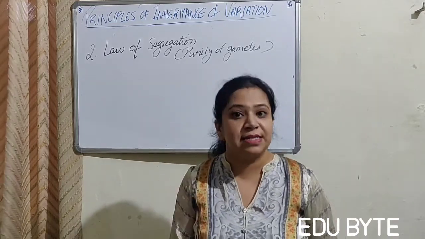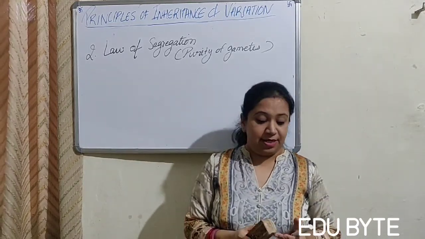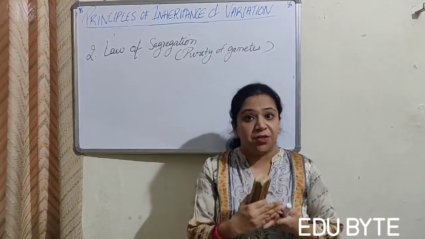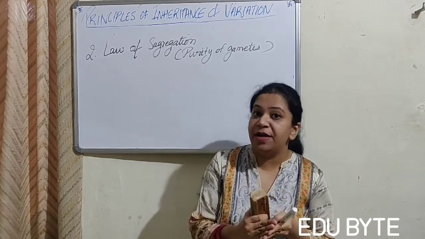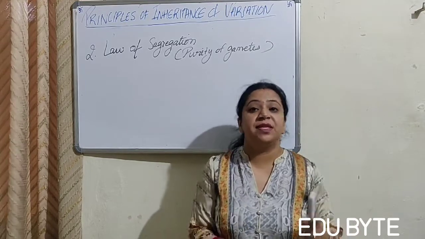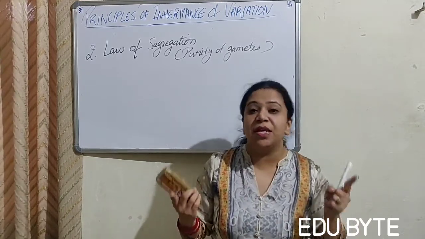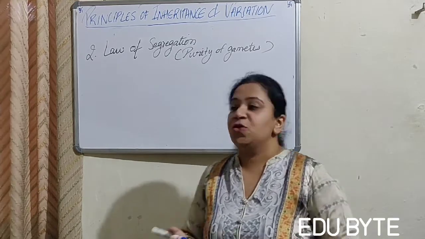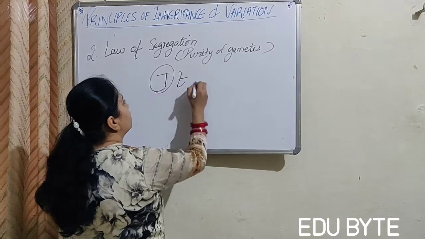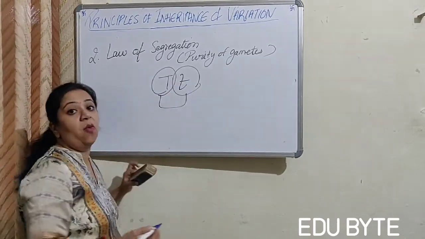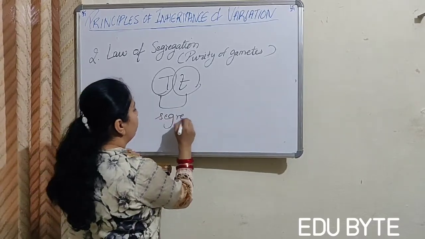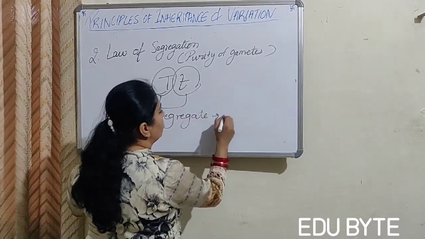Now what does it state? It states that the two alleles received one from each parent segregate independently of each other in gamete formation, so that one gamete receives one or the other with equal probability. In this pair, this and this will segregate. Now what does segregate mean? Segregate means separate.